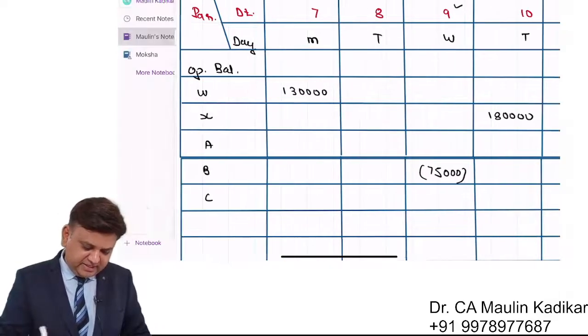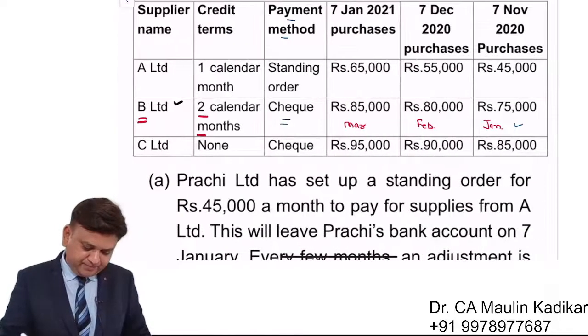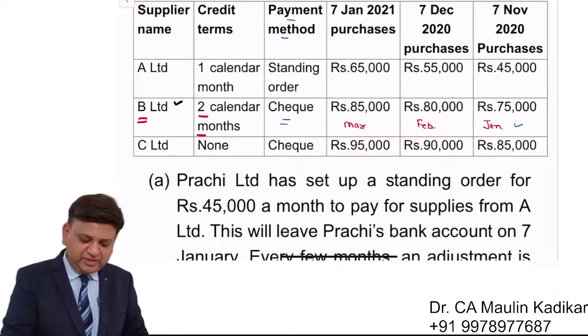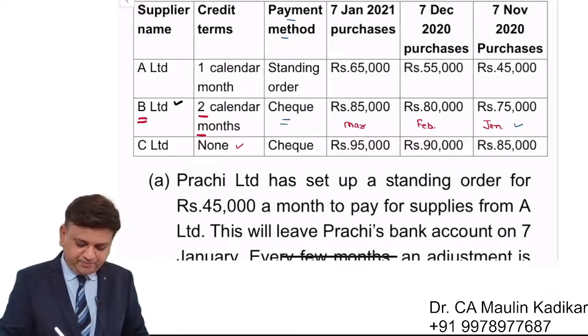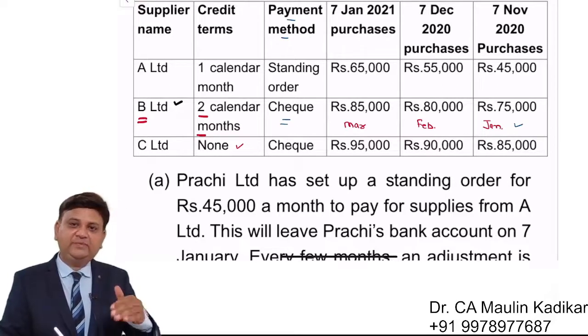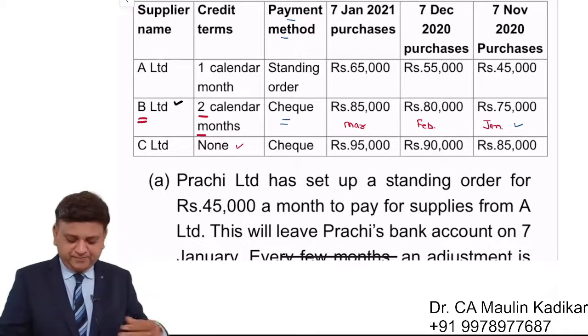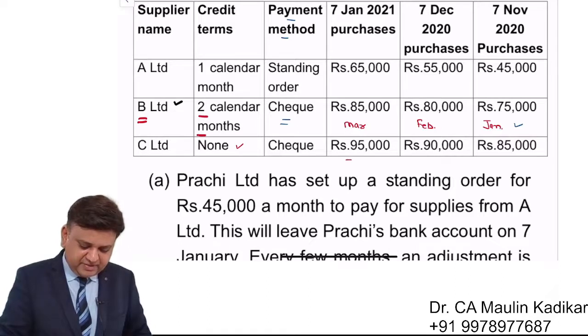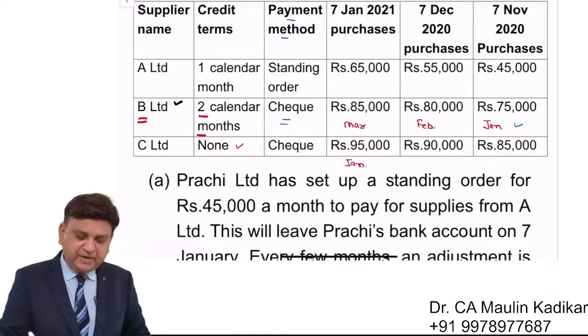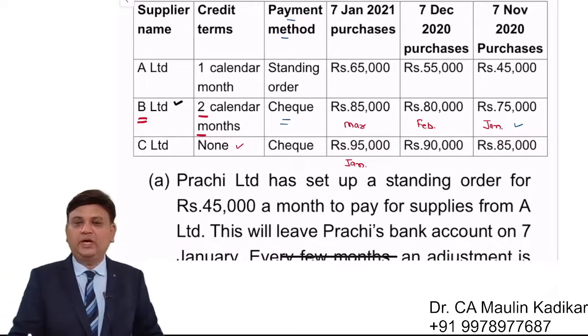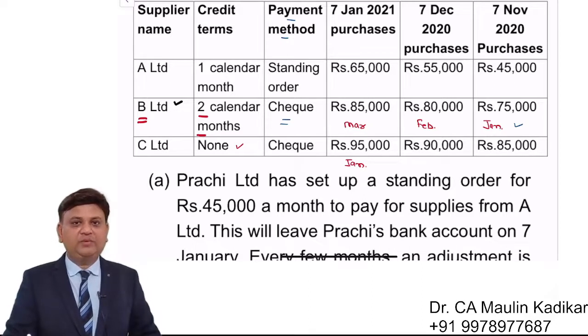So basically we understand that C supplier does not offer any credit to us. Means whatever the goods that we had purchased in the preceding month, that we would have paid in the same month. Whatever the purchase that we have of the January will be paid in January. So again we identify which amount is relevant.